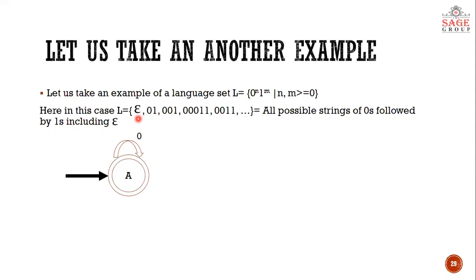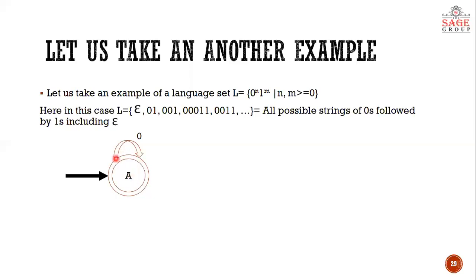Now, suppose n number of zeros are coming in this string and no ones are coming. How will we make that happen? We'll make a self loop of 0. Now, let us suppose a single 0 comes. What happens? Yes, it reaches the final state A, and it will say yes, it is a valid string.